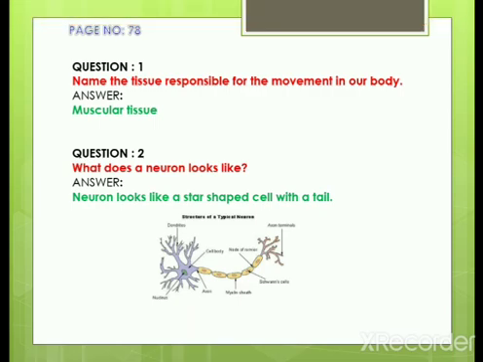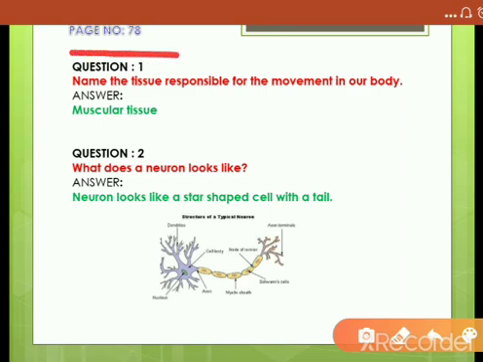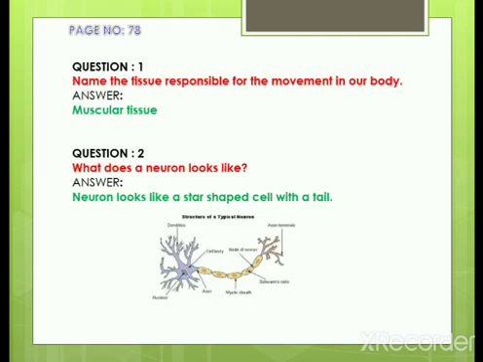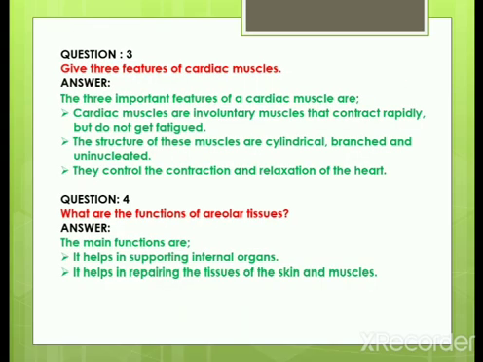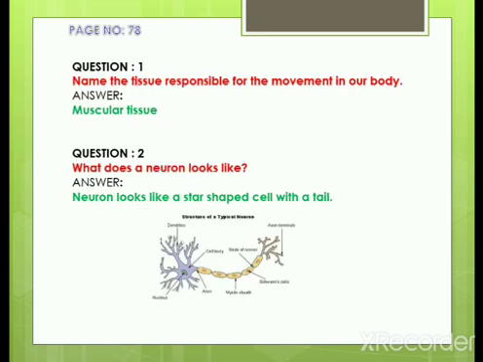The next questions lie on page 78, right? On page 78, you can see these types of questions. What's the first question? Name the tissue that is responsible for the movement in our body. Movement means it is the muscles. Any muscle that we see in the body will help in the movement of that organism, right? The next question.